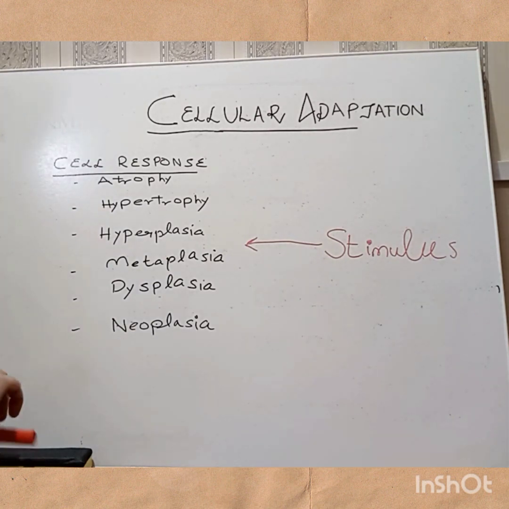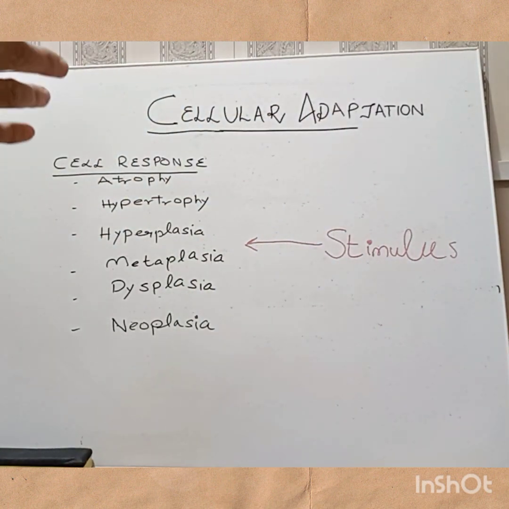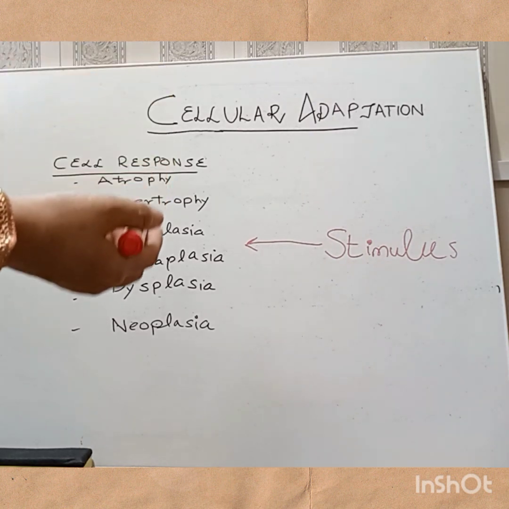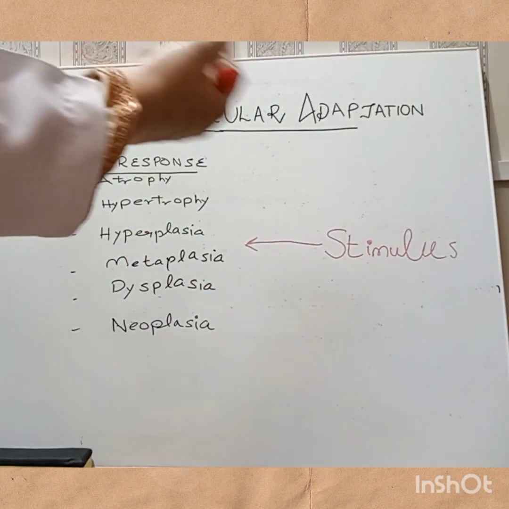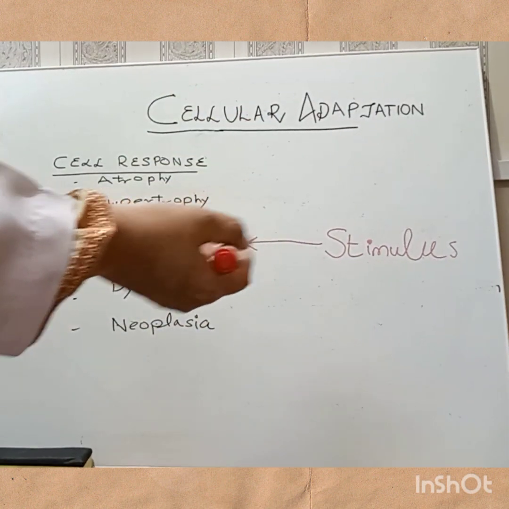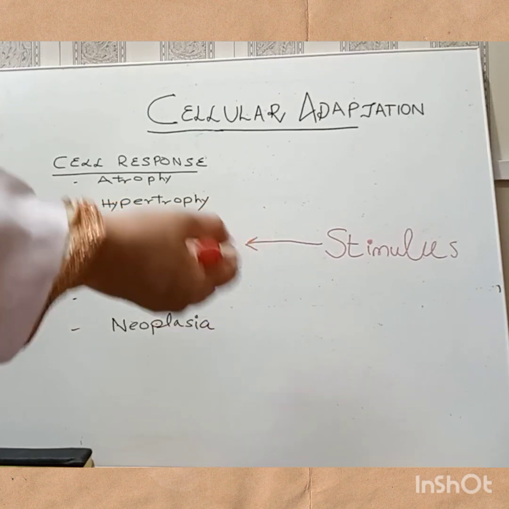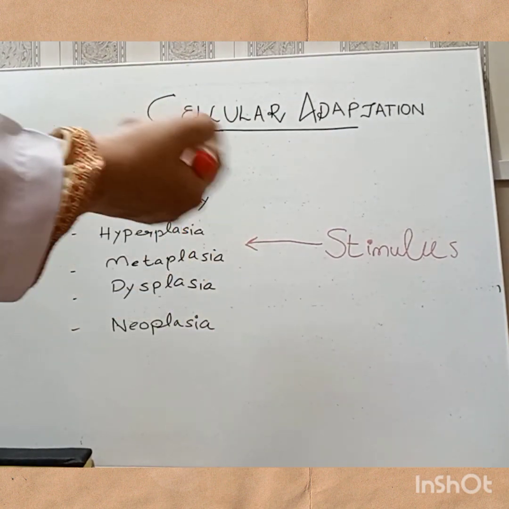So first of all, we have to see what cellular adaptation is. Cellular adaptation is a set of adaptive mechanisms which help the cell to adjust in case of any stimulus. That stimulus might definitely be an injurious stimulus, either some inflammatory factor, some radiation, any burn, any neoplastic change. The stimulus can also be some immunological factor, or some pathogen.